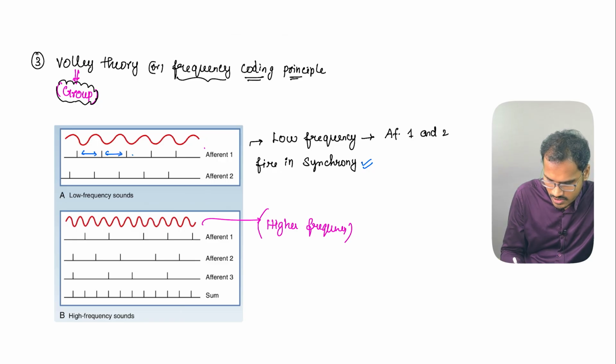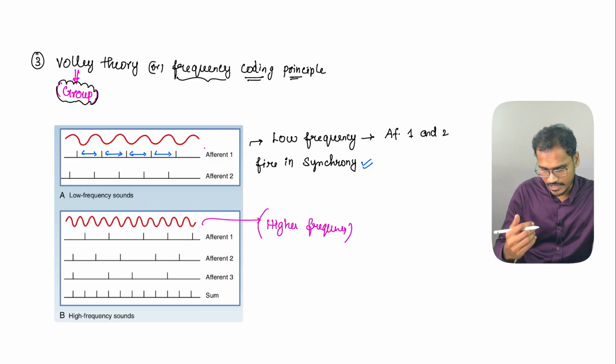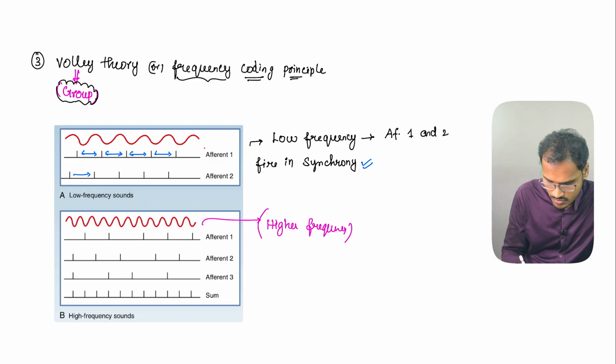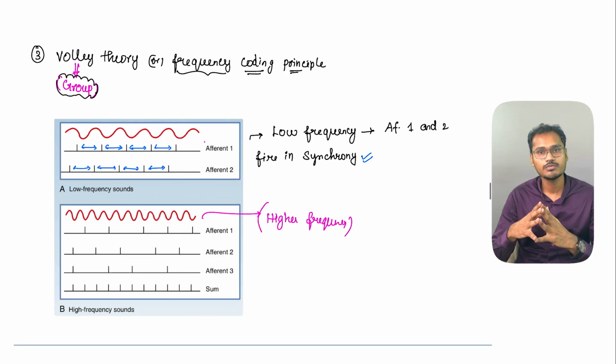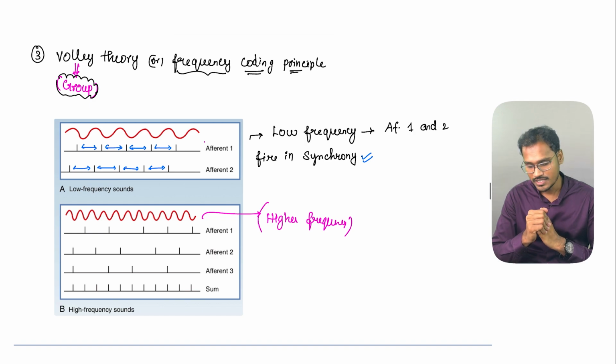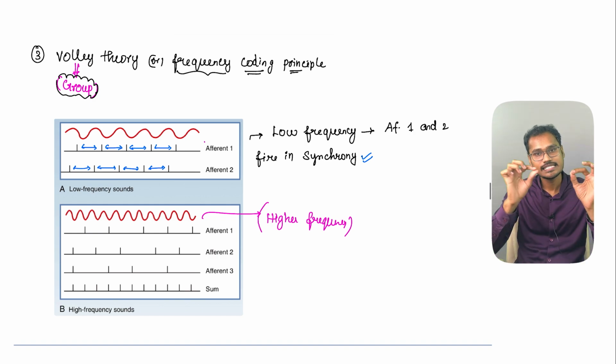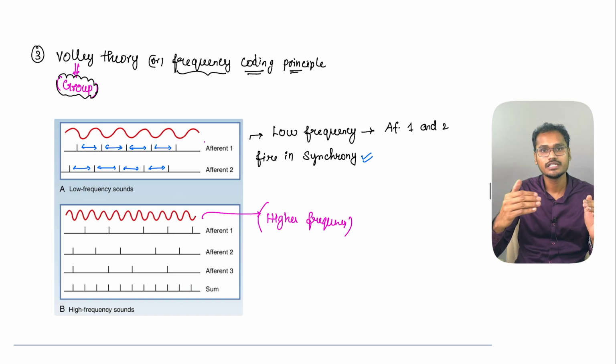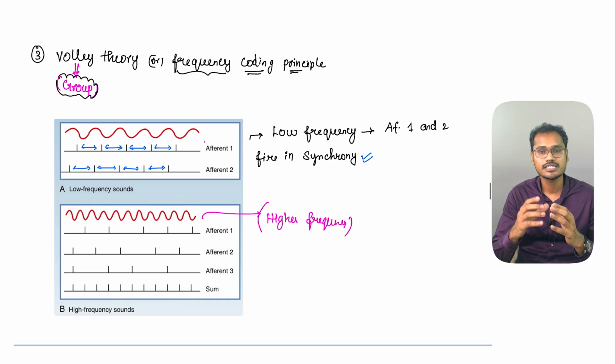Can you see it here? So afferent 1 is firing at the same rate at any given point of time. In a similar way, afferent 2 is also able to get stimulated at the same pace. Here not much grouping is happening, but whenever the frequency is very high, the limitation is that a single nerve cannot transmit that many impulses at a given point of time, because the nerve has something called a relative refractory period and absolute refractory period. During that refractory period, it cannot elicit any impulses.